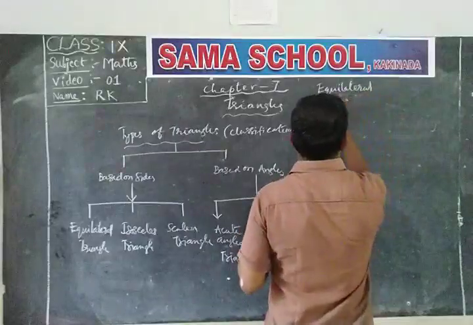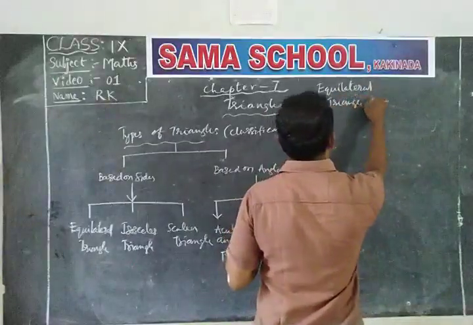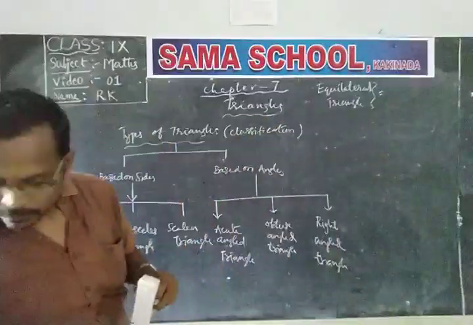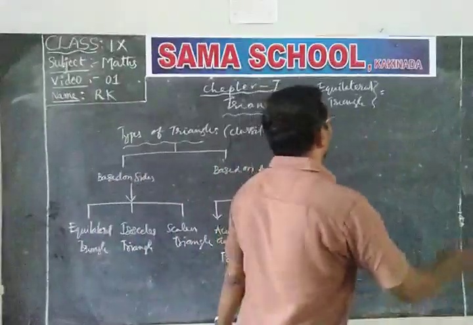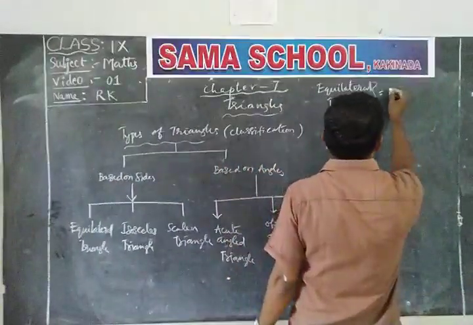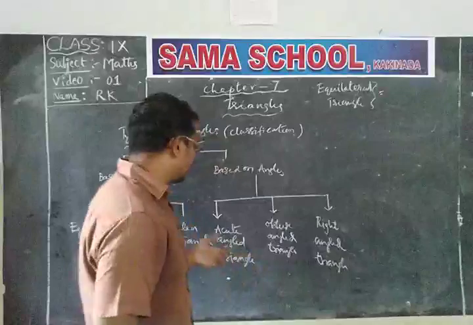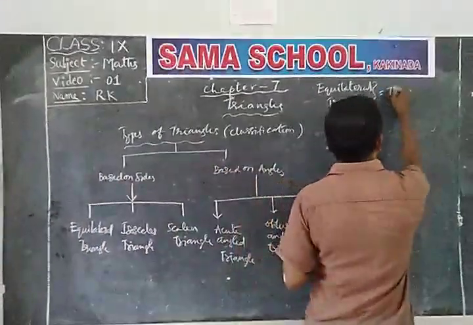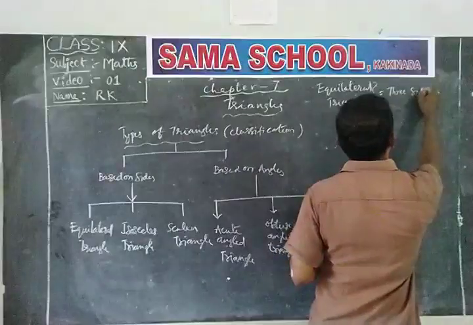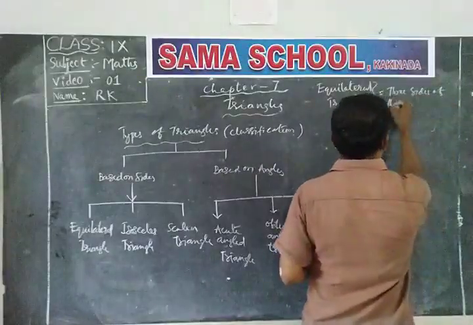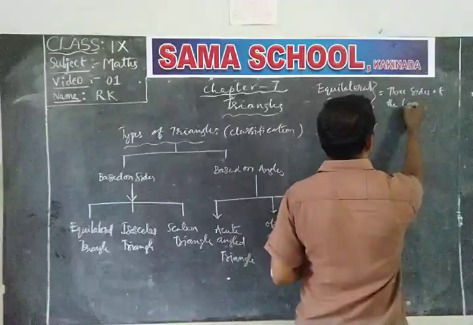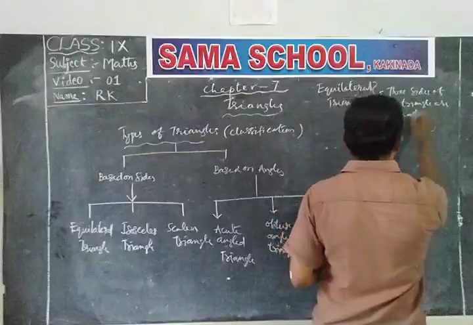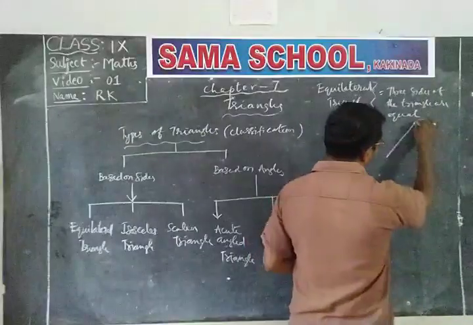Equilateral triangle. So, what is an equilateral triangle? An equilateral triangle has three sides which are of equal size. So, three sides of a triangle are equal. That means three sides of the triangle are equal.